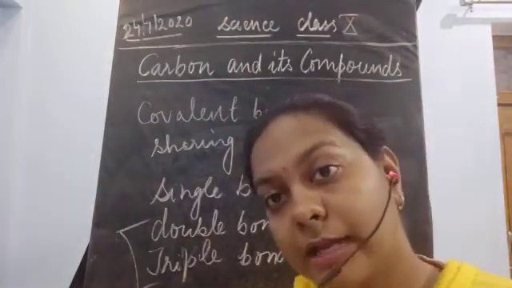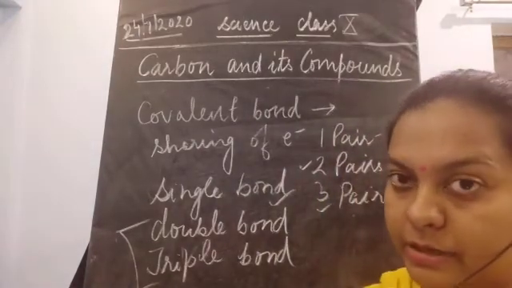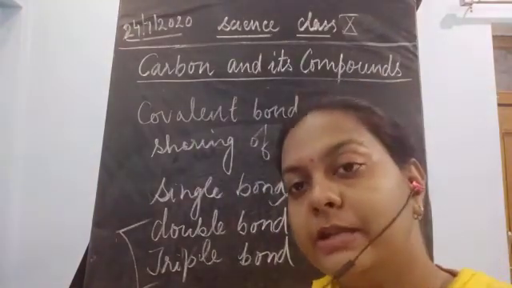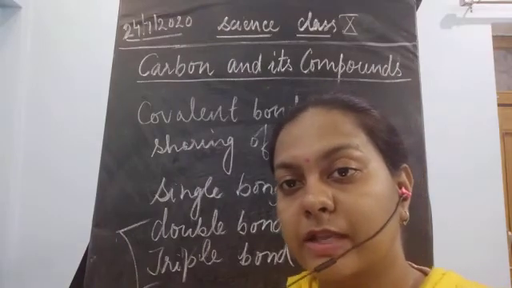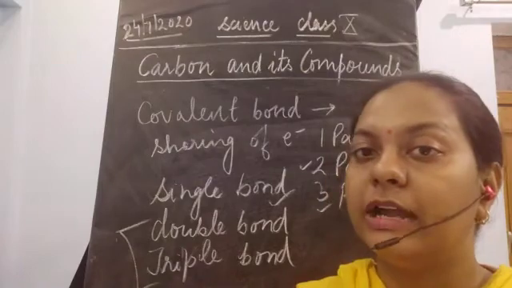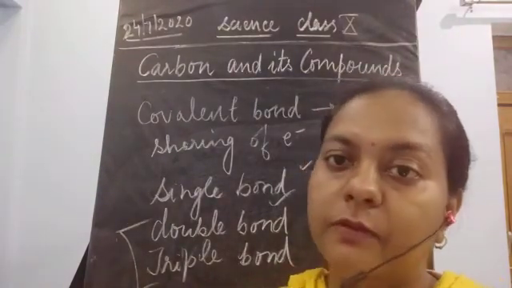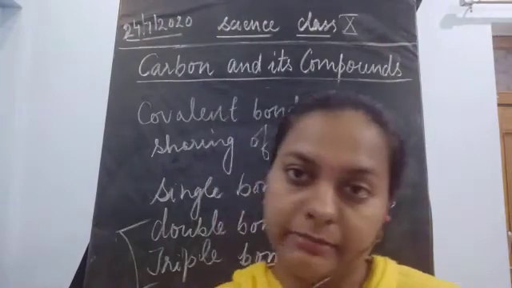So what is the combining capacity here? Combining capacity means the valency of any element. So the valency of carbon is 4. It means that this carbon atom could combine a maximum of 4 times with 4 different types of atoms at the same time.